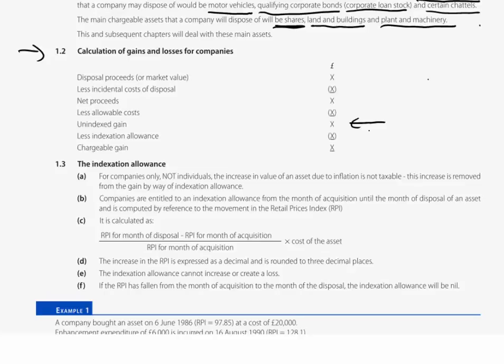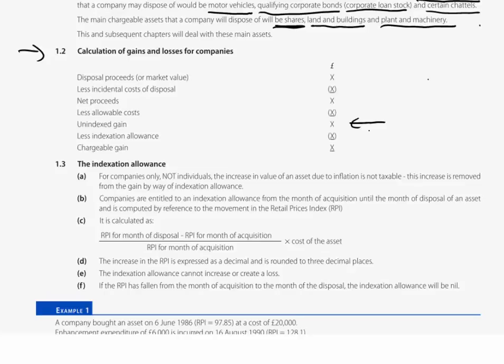Now, a company is not going to give anything away, but what we might see is where we've had a loss or destruction of the asset, and how do we deal with that? More of that later. But what do you sell it for? Proceeds less selling expenses, get your net proceeds, take away any and all allowable costs, remember original cost plus enhancement expenditure, and we get what we would now call the unindexed gain.